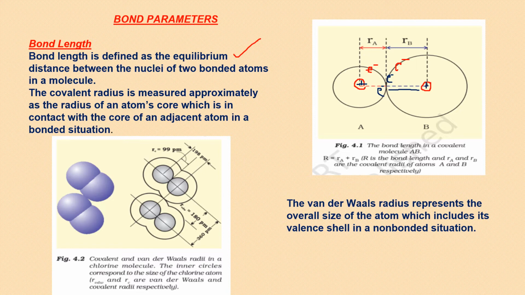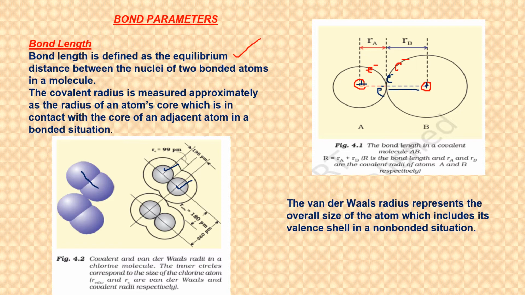Here, van der Waals radii for the chlorine molecule is being discussed, covalent and van der Waals radii. The inner circles correspond to the size of the chlorine atom. Here, this is one chlorine atom, this is the other chlorine atom. So when these two in Cl2 are bonded to each other, the distance from one nucleus to the other nucleus is called